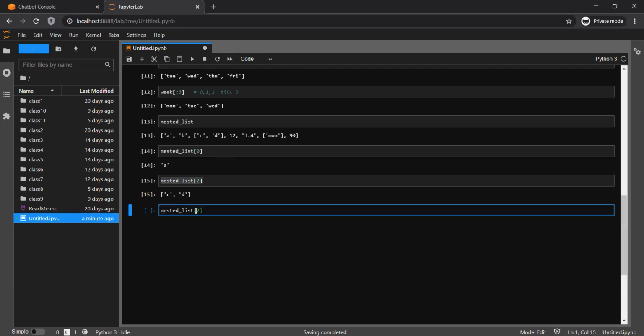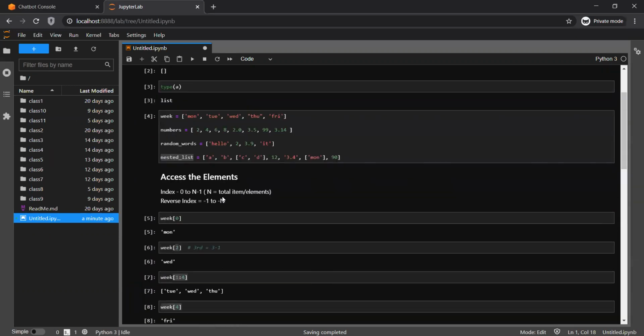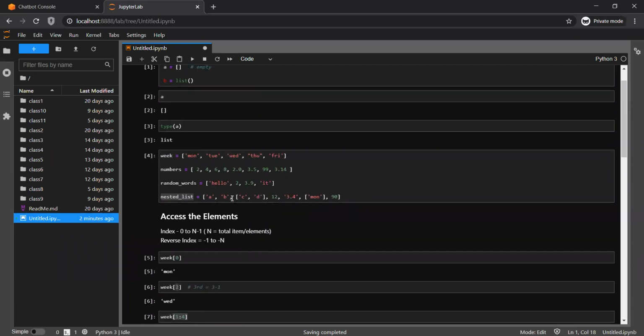So nested list 2, obviously picking this. And now I wanted to pick, suppose, the very first element of this string. So what I have to do, again, put a square bracket, put 0. And now you can see there is only one element. So this is why list is very much used in Python.